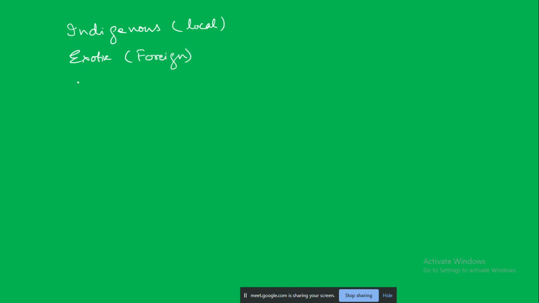Okay, and then there is another category which is known as the crossbreed. Indigenous means local to that particular area. It does not mean that it is from India. If it is from Australia, then also we say that it is indigenous to Australia. So indigenous means it is local. For example, in India, the indigenous breeds like Gir, Shahiwal, and Red Sindhi are the common breeds.